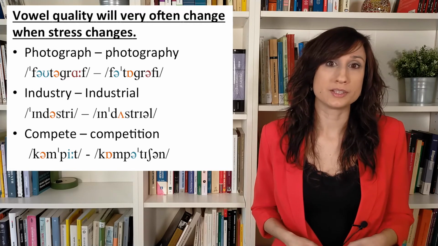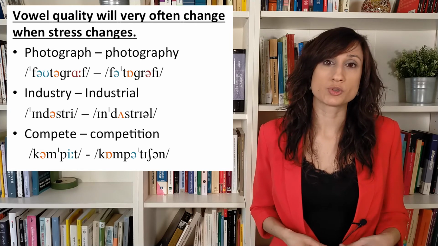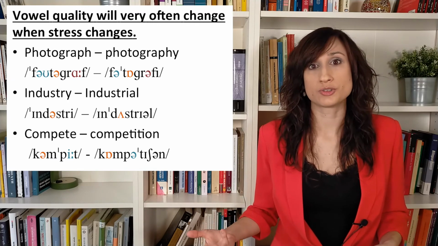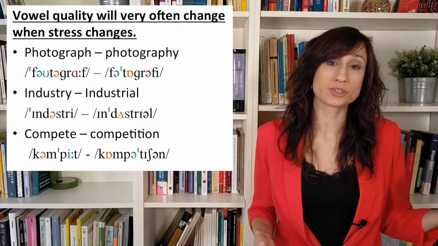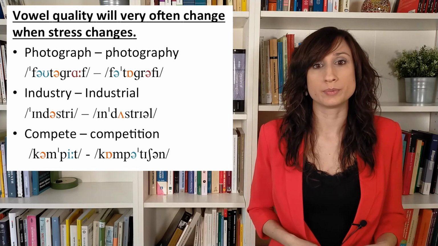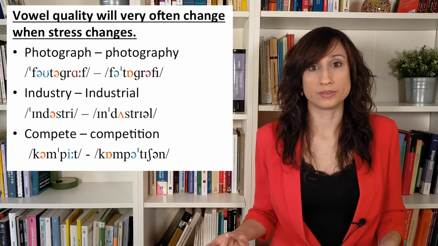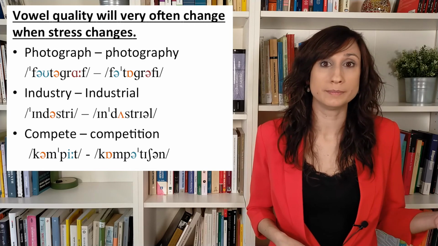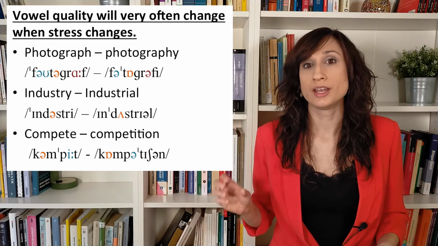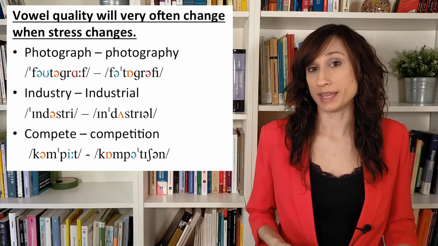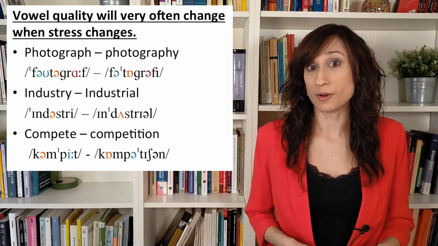So notice what happens in these words. Photograph, so we have a schwa in photograph. Photography, now 'to' is stressed and it has a full vowel, whereas it used to be unstressed and had a schwa. Industry, so there is a schwa in the second syllable, and industrial, the vowel changes because now it's stressed. Compete has a schwa in the first syllable, 'com', whereas in competition, 'com' now has a full vowel. Notice that 'com' in this case is not the main stress, but it has a full vowel. We'll see why in the following video.